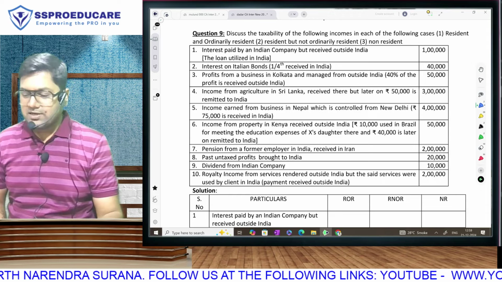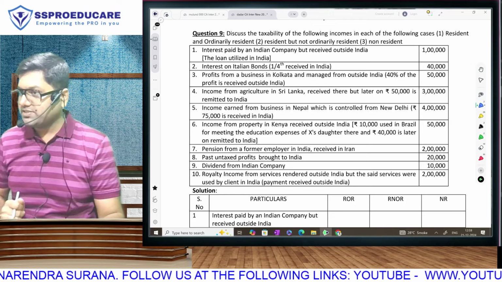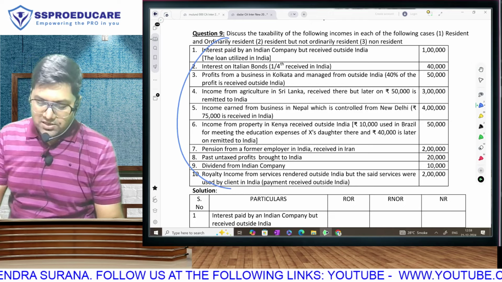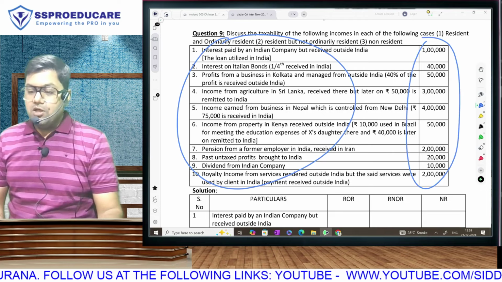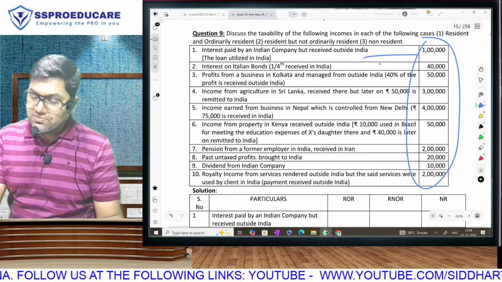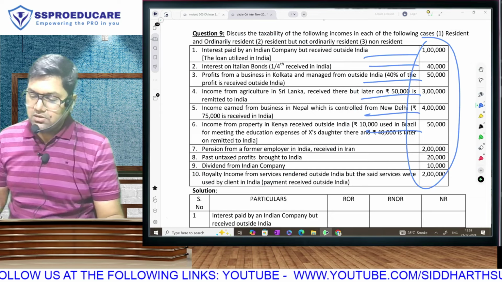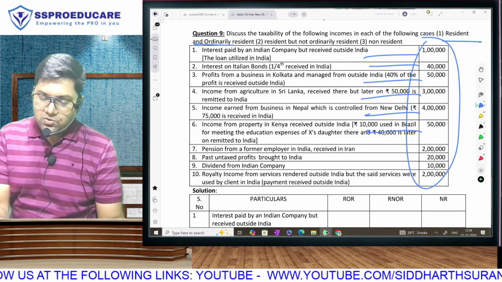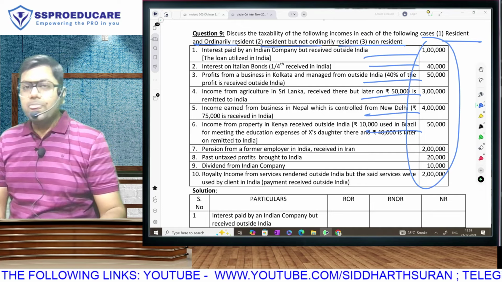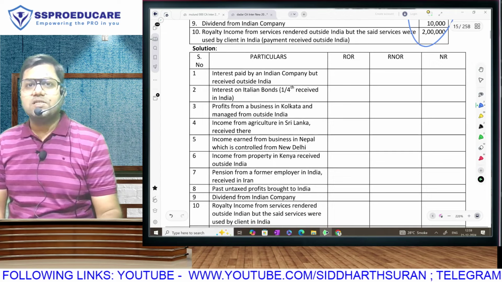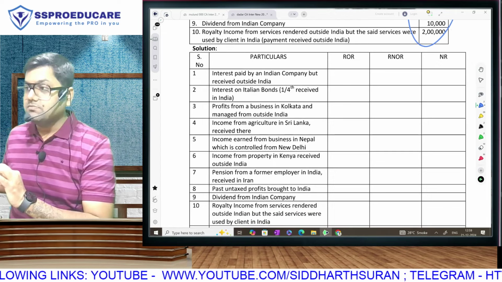Ideally, a scope of total income question will look like how. Let me explain the question first. They will give you a list of incomes, particulars, and their amounts. You have to decide whether these incomes are taxable if the assessee is ROR, if the assessee is RNOR, if the assessee is non-resident. The typical solution of questions like these, this is the format.